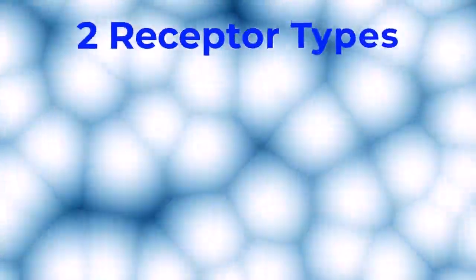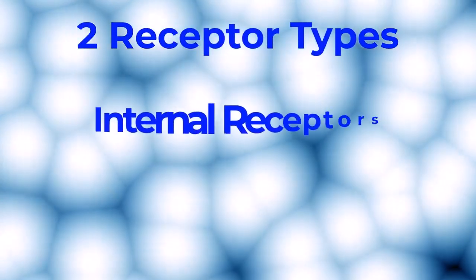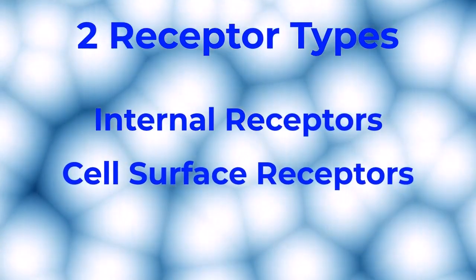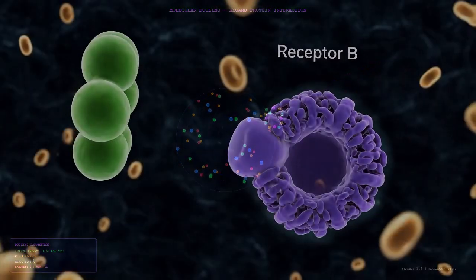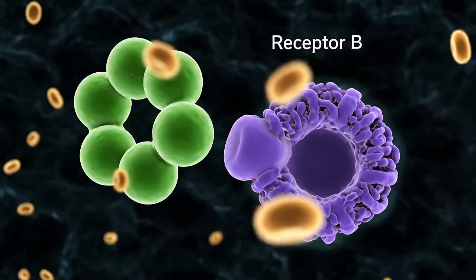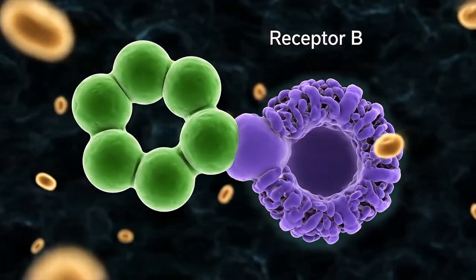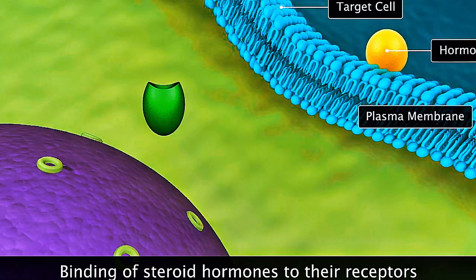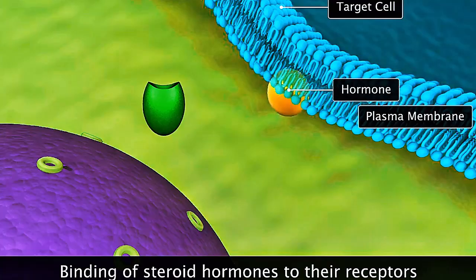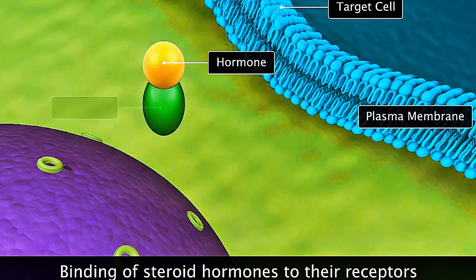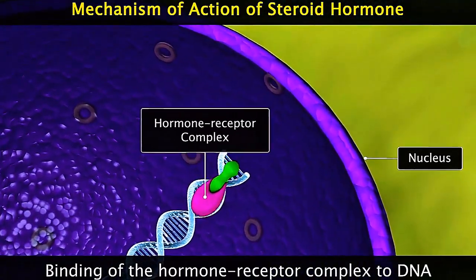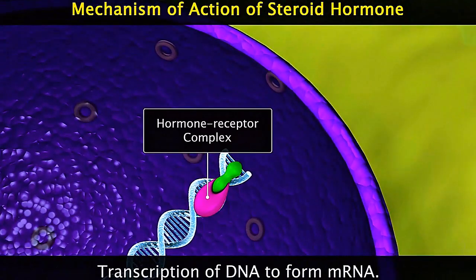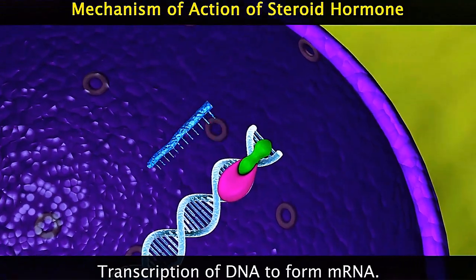There are two types of receptors: internal receptors and cell surface receptors. Internal receptors are also known as intracellular or cytoplasmic receptors. These are found in the cytoplasm of the cell and respond to hydrophobic ligands that are able to cross the membrane. These ligands bind to the proteins inside the cell and act as regulators of mRNA synthesis, or transcription, to mediate gene expression.